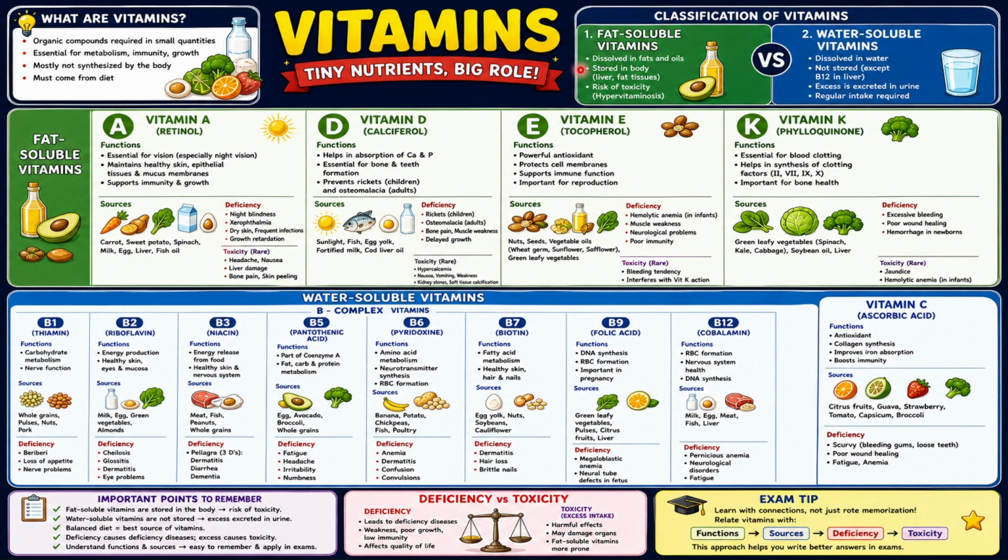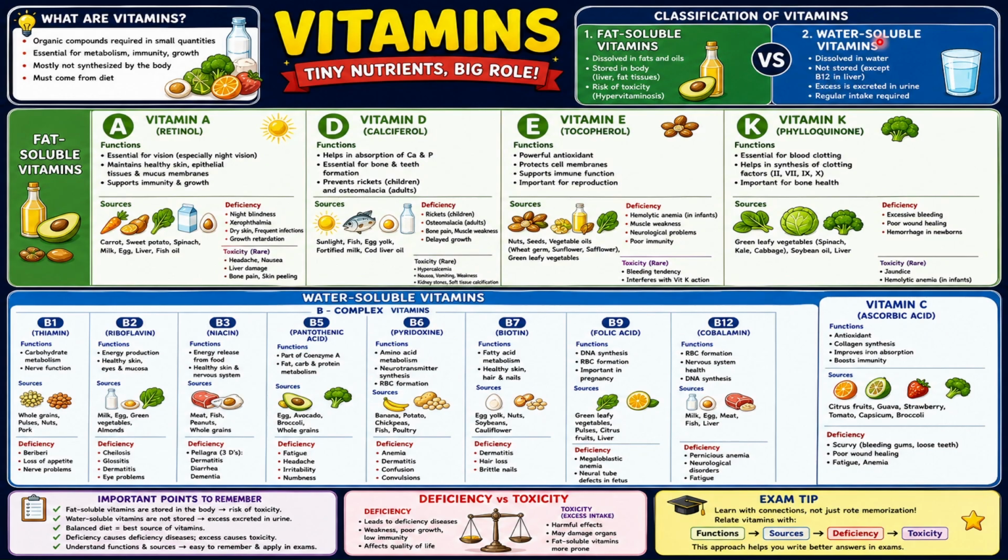Now, there is a classification among vitamins. First is fat-soluble vitamins and water-soluble vitamins. As the name suggests, fat-soluble vitamins can be dissolved in fat and oils. Water-soluble vitamins dissolve in water. As there is fat in our body, fat-soluble vitamins are stored in our body in fat tissues. So just comment down in which tissue fat is stored in the human body. Water-soluble vitamins, on the other hand, go out from our body through urination.